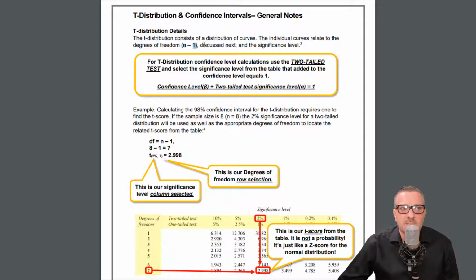Now, I'll discuss it next, but the reason why we have the minus 1 is because we have an inaccuracy inherent in this calculation that we're going to do. Because we are estimating the population standard deviation, we have to account for that. Theoretically, the best way to account for that is decreasing the n value by 1. So it's an adjustment because of an inaccuracy built into it. Okay. Discuss next in the significance.